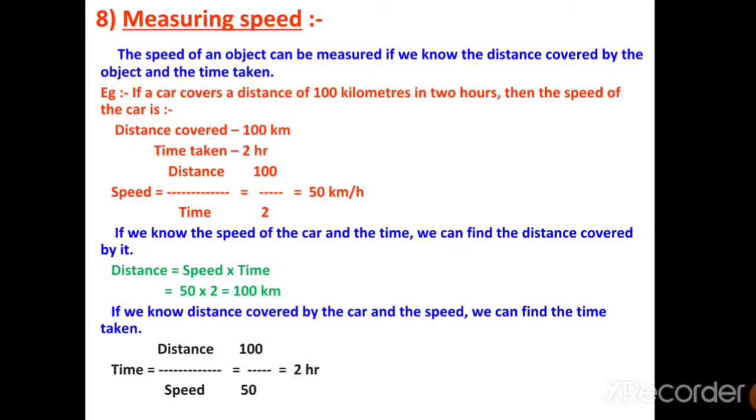Now suppose you know the speed and the time and you want to calculate the distance. Just put your speed 50 km per hour and multiply it by the time, that was 2 hours. You would be getting 100 kilometers, the covered distance. And if you want to know the time taken by the car to cover a particular distance at a particular speed, then just keep time is equal to distance upon speed. The distance was 100 km divided by the speed 50 km per hour, and it will fetch you 2 hours as the time taken by the car.